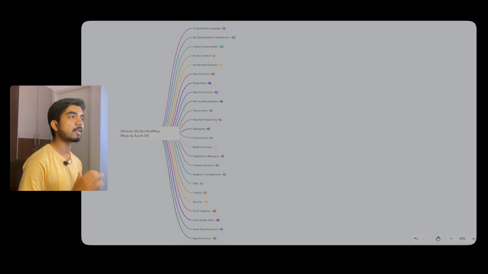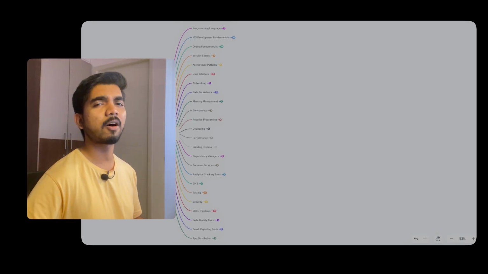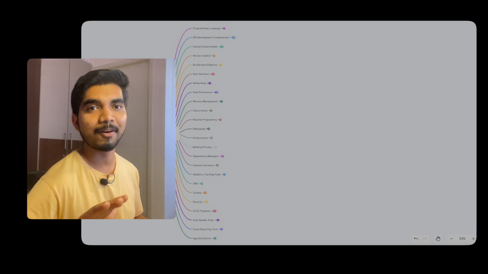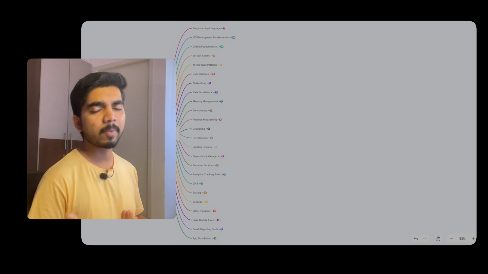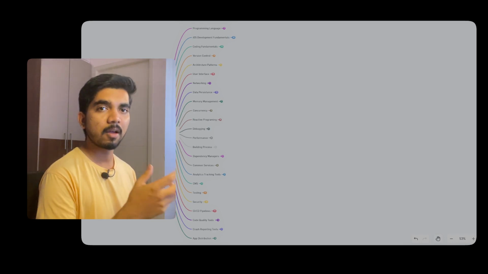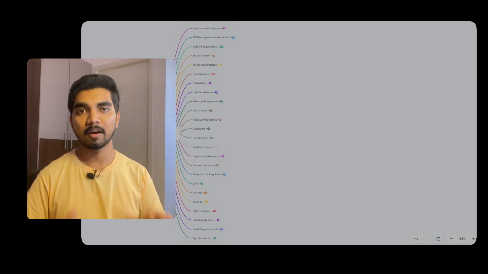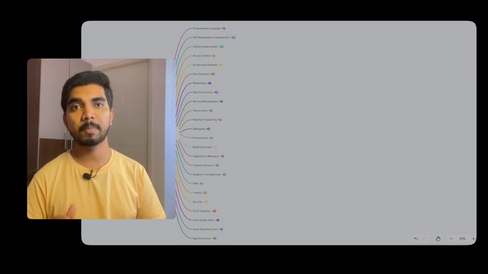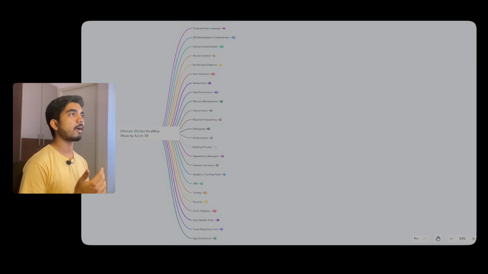I have covered everything and made a roadmap that you can see, the ultimate iOS dev roadmap. This is the only roadmap that you need to follow. No need to follow all the other roadmaps, because in this I have covered everything about iOS development, from beginner to advanced level. If you're preparing for an interview, you can just follow this roadmap or look for resources based on it, and you can excel in your skills. So this is the ultimate iOS dev roadmap, for beginners and for advanced levels. So let's get started and dive in.